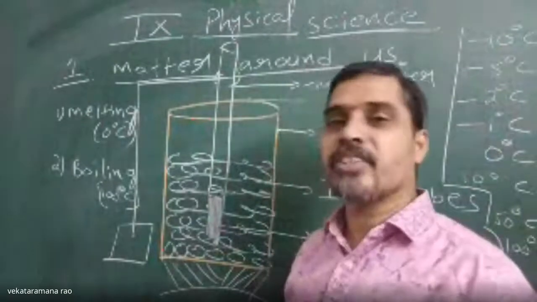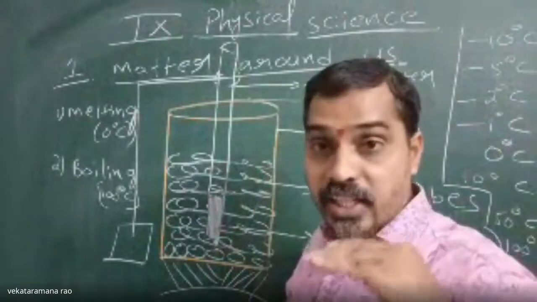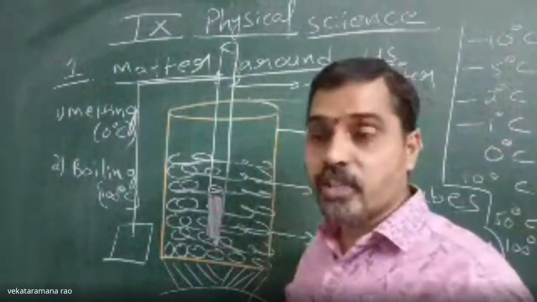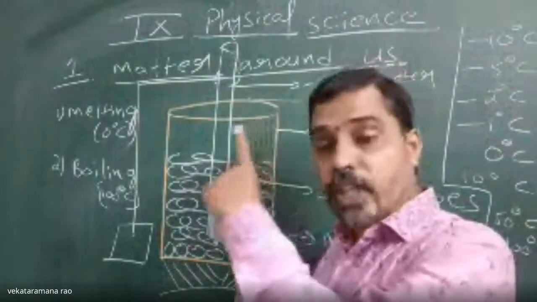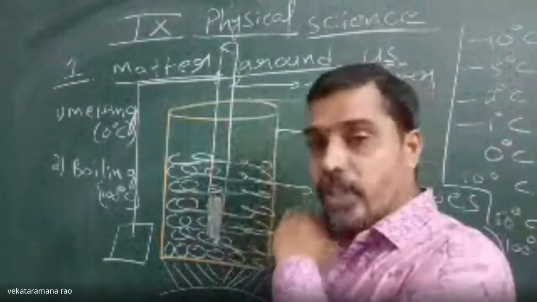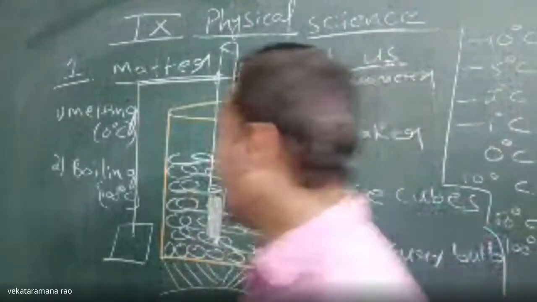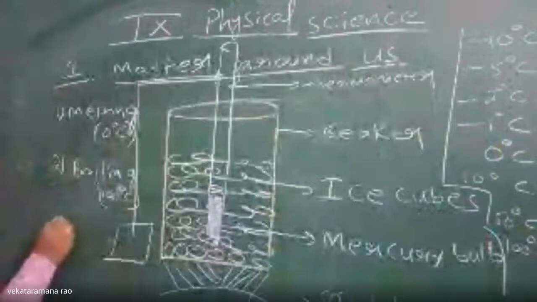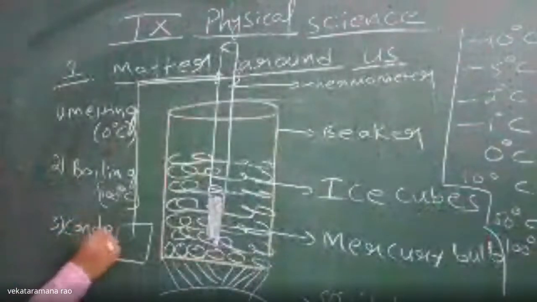So that process is called condensation. The process of conversion of gaseous vapor into liquid state is called condensation. What do you say? Condensation.